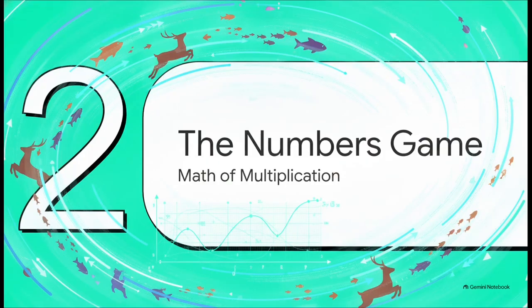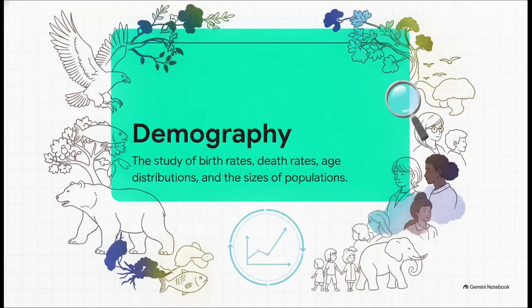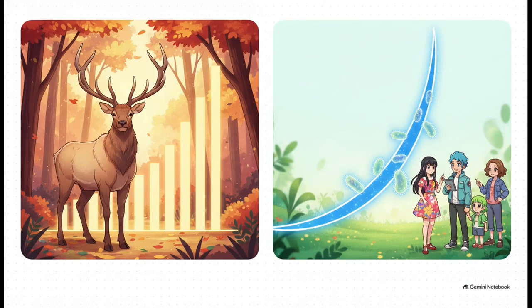Section 2. Mathematics of multiplication, the numbers game. To actually track those fluid, real-world changes, ecologists have to rely on demography. Now, demography isn't just for human census data, right? It is literally the vital math of tracking birth rates, death rates, and age distributions across any species on Earth. By crunching these specific numbers, researchers figure out the net reproductive rate. Basically, that tells us if a species is poised to make a massive comeback or if it's about to spiral into a total menace.